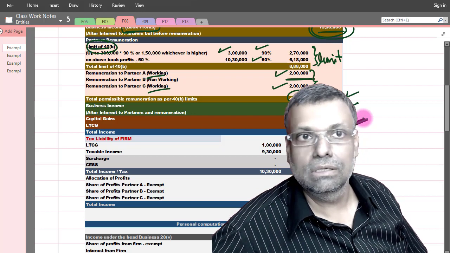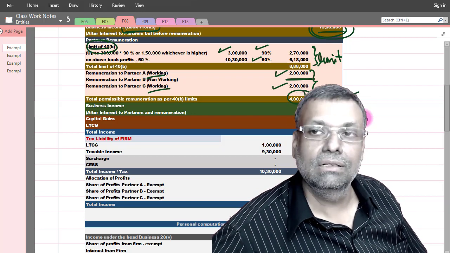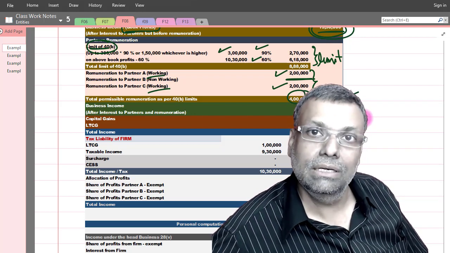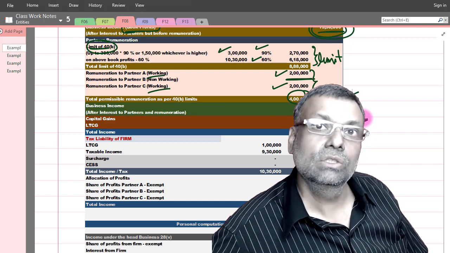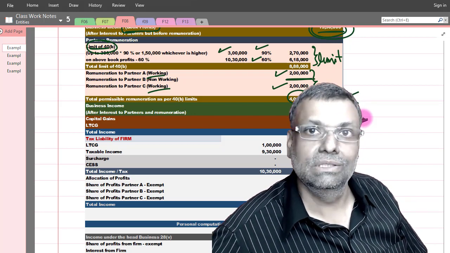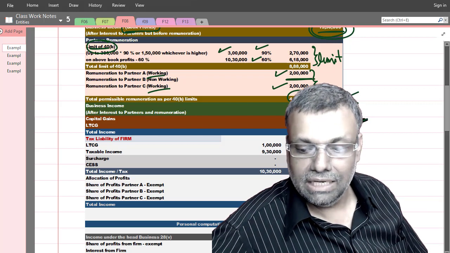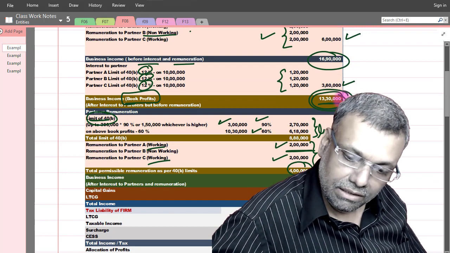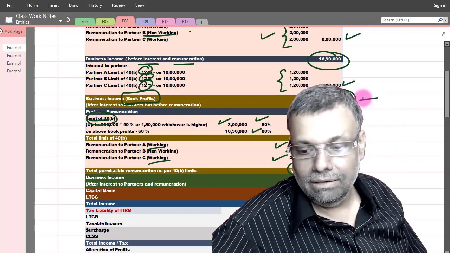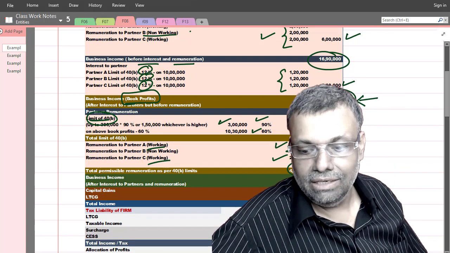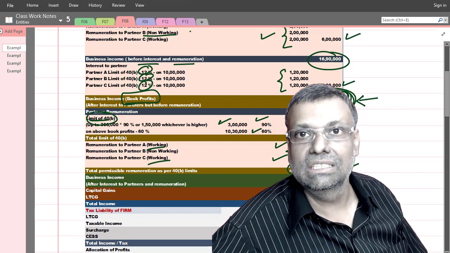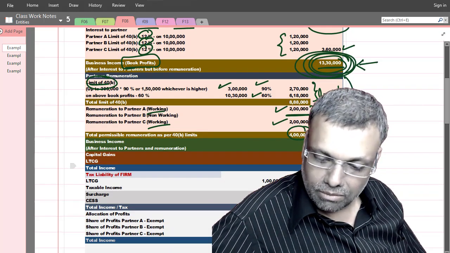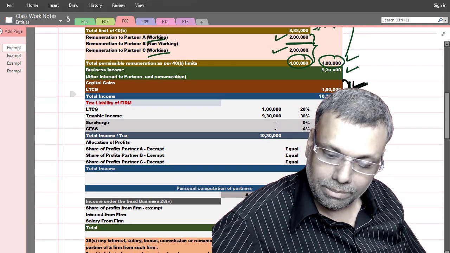Now here in this particular computation, wherever in this chapter, head wise, you better be very careful. Okay. Because your book profit is under the head business. Okay. So by mistake, if you have not segregated capital gains here, then your book profit figures will change. Keep that in mind. This figure will change. Okay. And if book profit changes, then your entire limits and calculation will change and your answer will go wrong. So that headwise computation, you better be very careful in terms of the presentation.